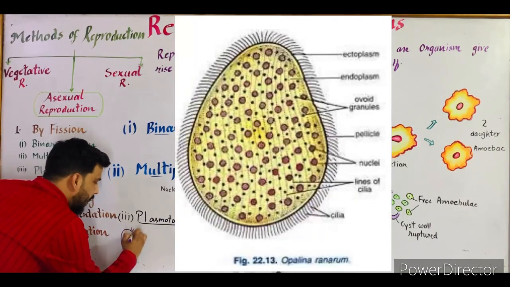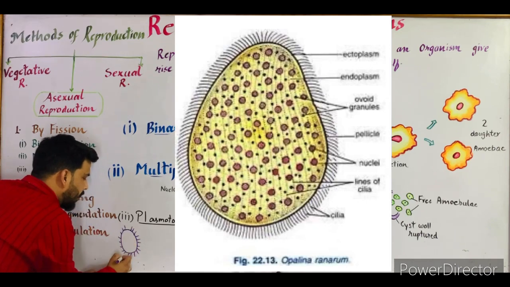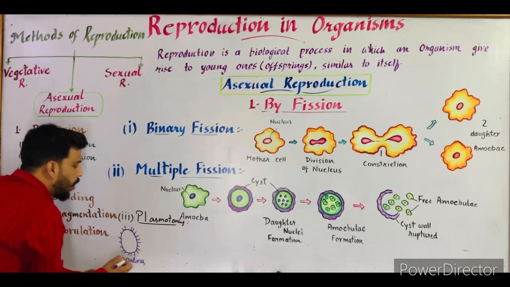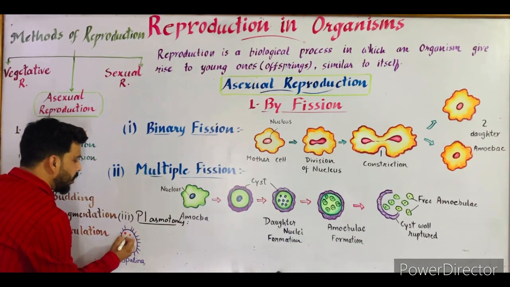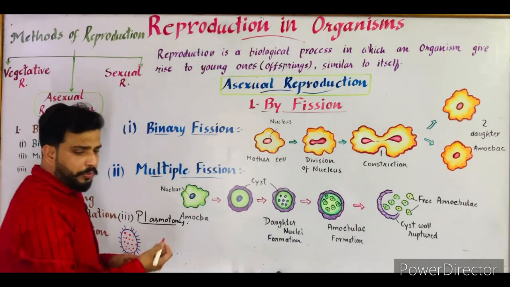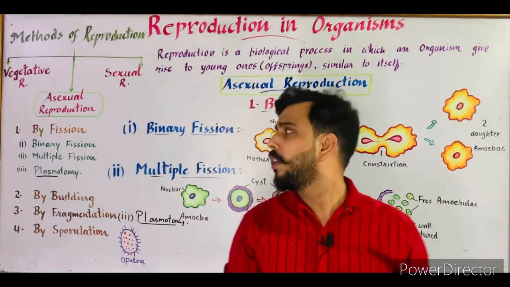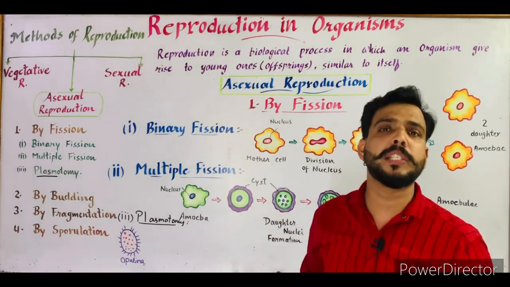It has cilia around its body which help in locomotion, and this organism is known as Opalina. It is a unicellular organism. This Opalina has numerous nuclei, meaning it is a multinucleated organism. These are the nuclei. Now if this Opalina starts fission, the type of fission is plasmotomy.